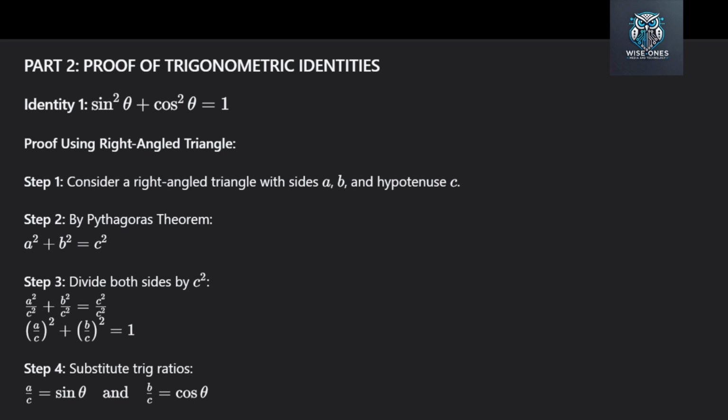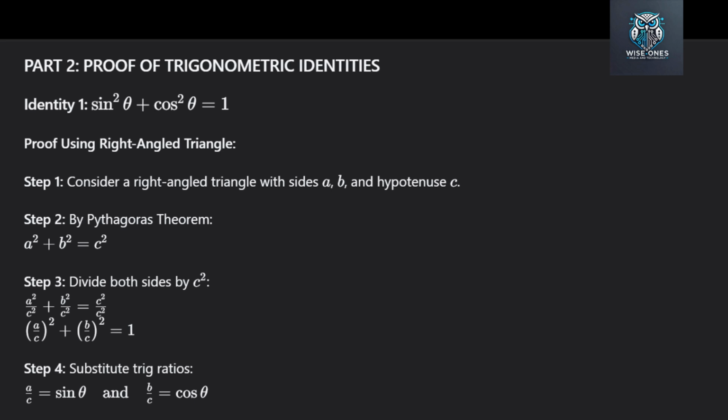Step 1. By Pythagoras' theorem, in a right-angled triangle, a squared plus b squared equals c squared. Step 2. Divide both sides by c squared. We divide every term by c squared, so we get a squared over c squared plus b squared over c squared equals c squared over c squared. Step 3. Simplify. C squared over c squared is 1, so we have open bracket a over c, close bracket squared, plus open bracket b over c, close bracket squared equals 1.